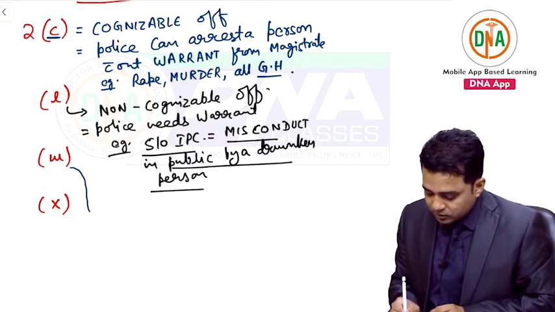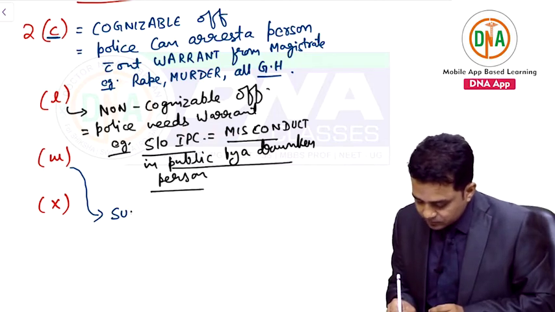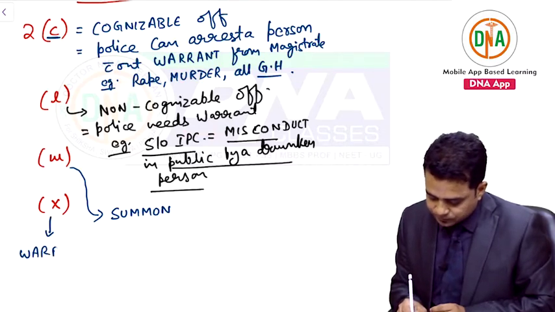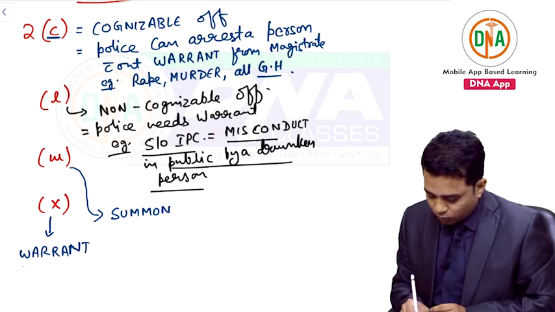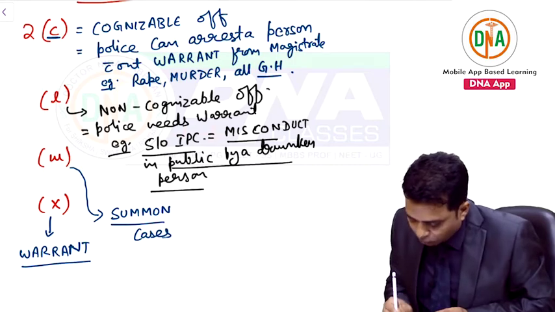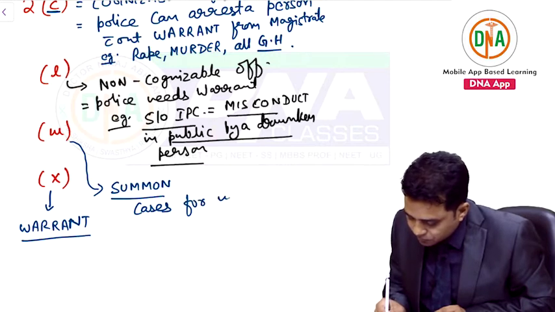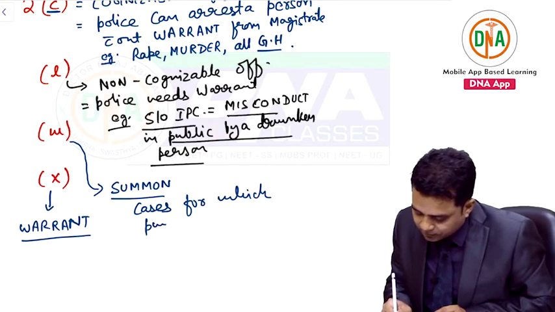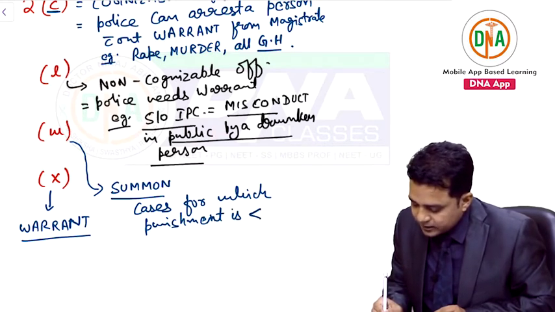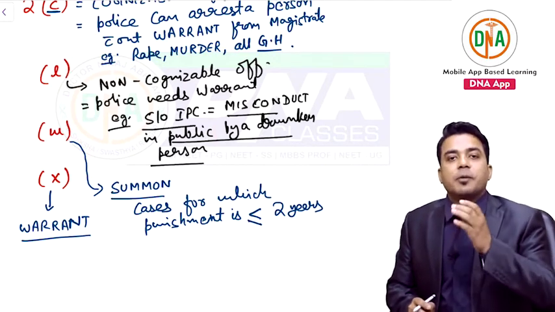Come to 2W section. 2W section of CRPC defines your summon cases, and 2X defines your warrant cases. So what do you mean by summon case and warrant case? Summon cases are cases, all offences for which punishment is less than or equal to 2 years. All such cases are called summon cases.